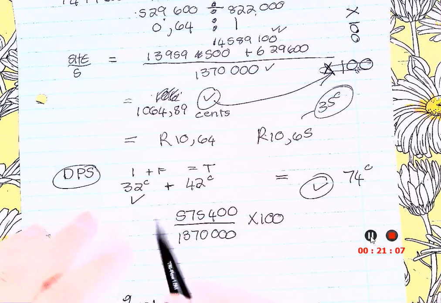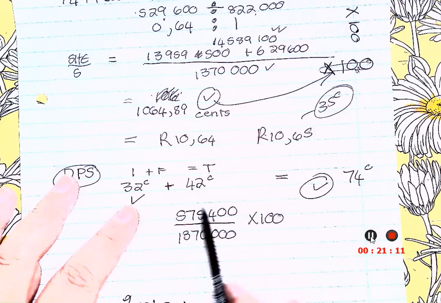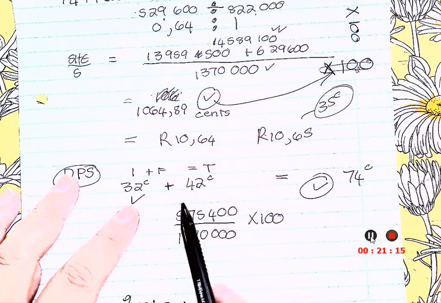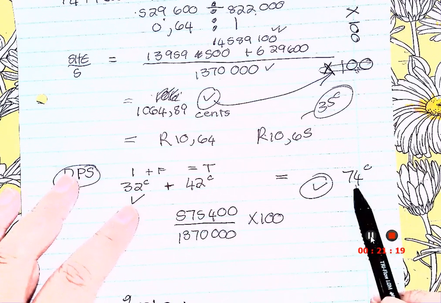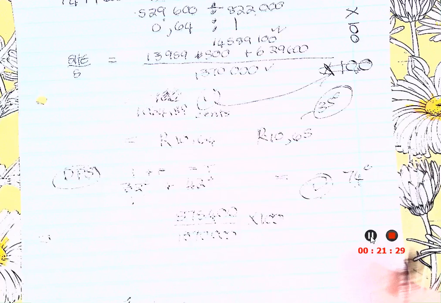So we declared 32 cents dividends in the year and 42 cents at the end of the year. Meaning if you were a shareholder the whole year, you in the end got 74 cents dividends per share. Are you guys sharp? Yes.